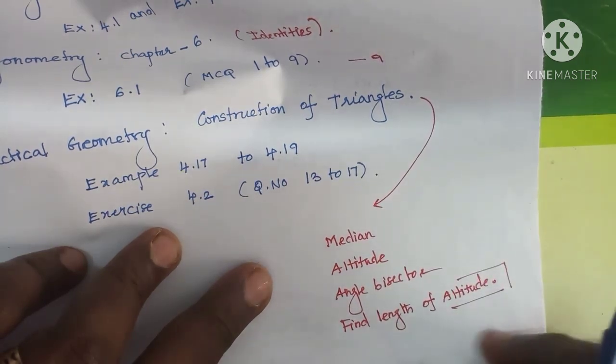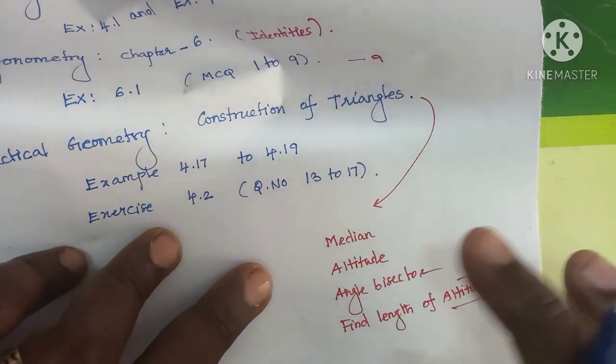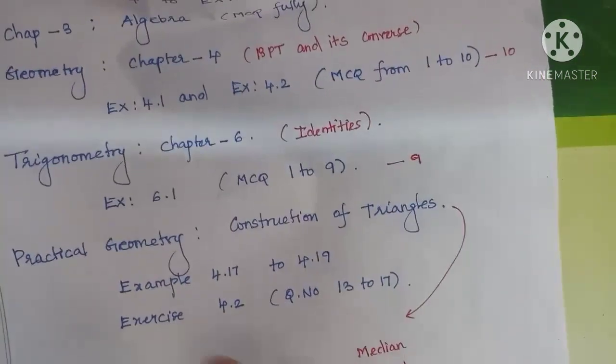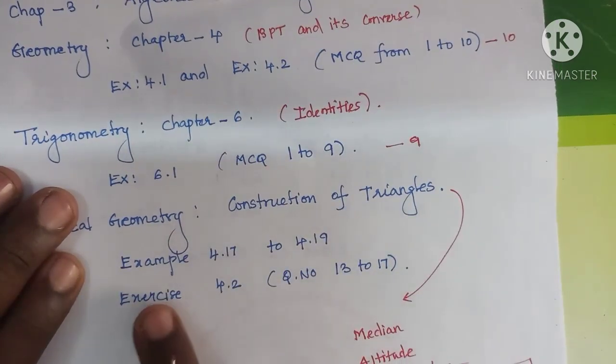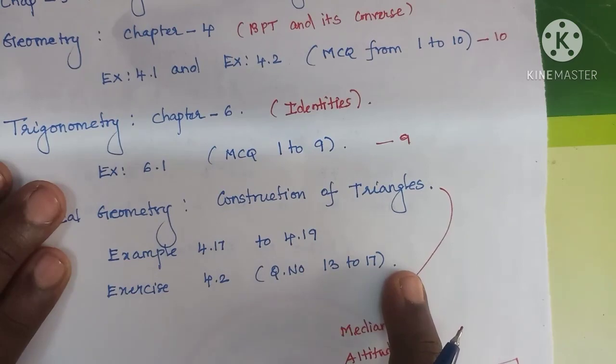So how to find the length of altitude? Actually the given is median. First we draw the triangle. After that find the length of the altitude. Example numbers 4.17 to 4.19 and exercise 4.2, question numbers 13 to 17.